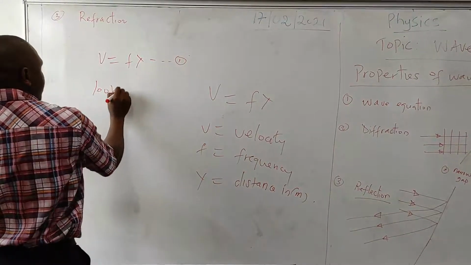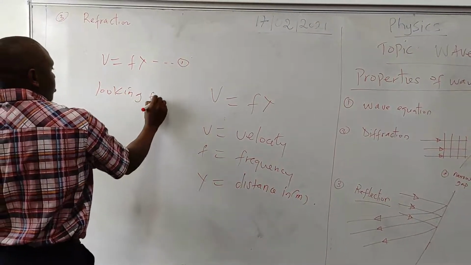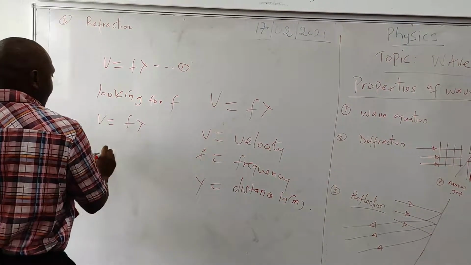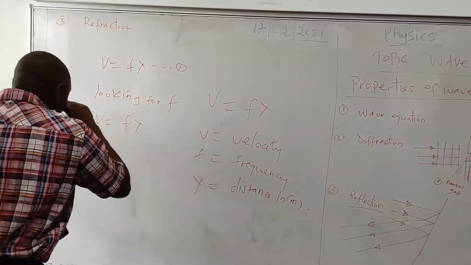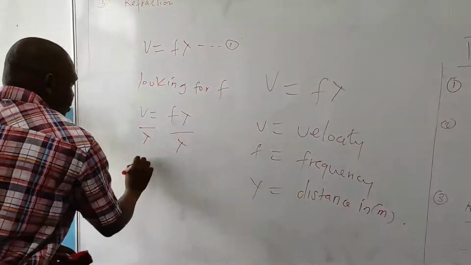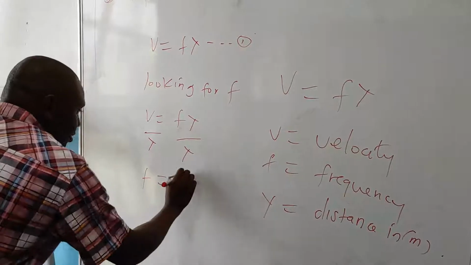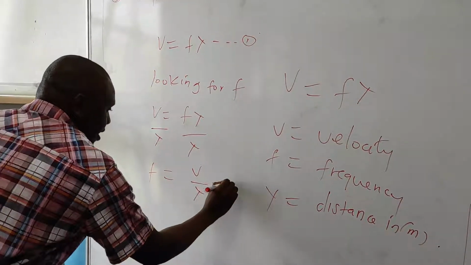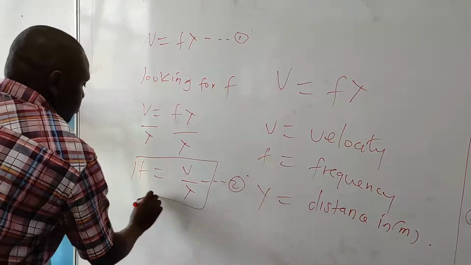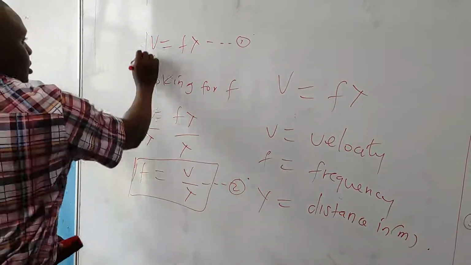Looking for F, we know that V is equal to F lambda. Therefore, we need to divide both sides by lambda. We divide here by lambda, we divide here by lambda. So F is equal to V all over lambda. This is equation 2. This is equation 1.